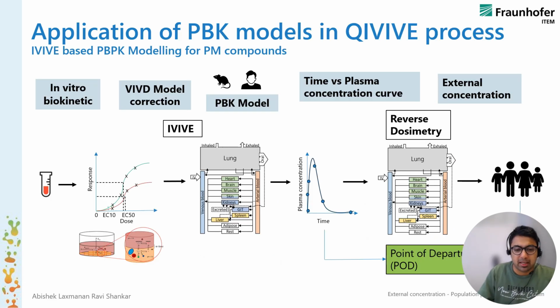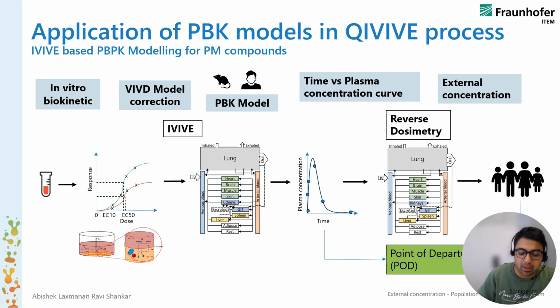And now I'd like to speak about the PBK model and its application in the key IVIVE process. We see that there is an in vitro test assay at the left corner here, and then we get the in vitro test dose response, and we correct this response using an IVIVE model. I'll come to what the IVIVE model is and what it does in a moment. Then we have a PBK model, which is a set of mathematical equations that gives a plasma concentration or a tissue-level concentration within a human or a rat.